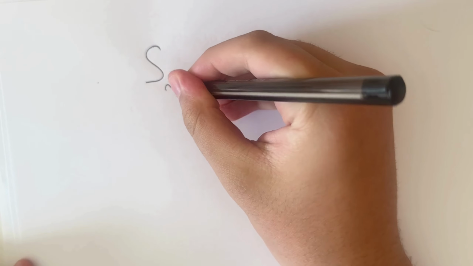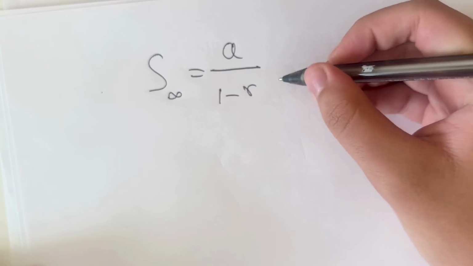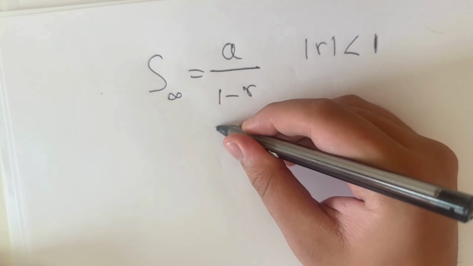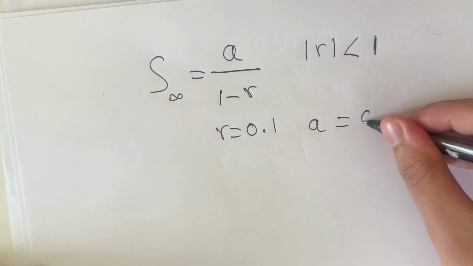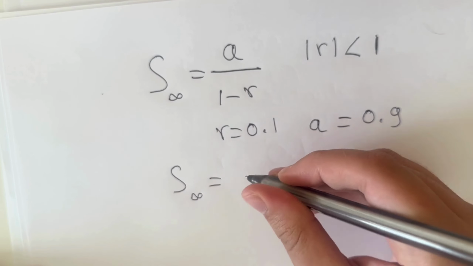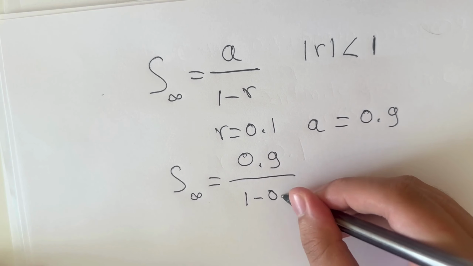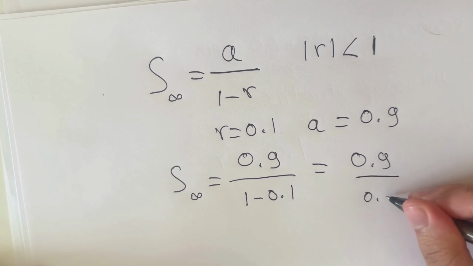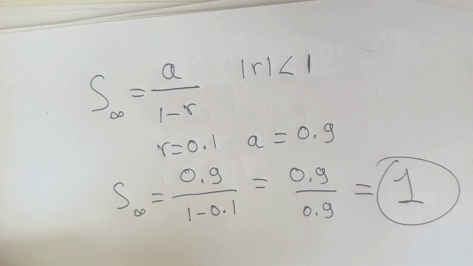Now for an infinite geometric series, we use the formula S sub infinity equals a over 1 minus r, such that the absolute value of r is less than 1. In our case, r is equal to 0.1 and a, the first term, is equal to 0.9. Now let's substitute the values into the formula, and we obtain 0.9 divided by 1 minus 0.1, which is 0.9 divided by 0.9, which is simply going to give us an answer of 1. So once again, we proved this.